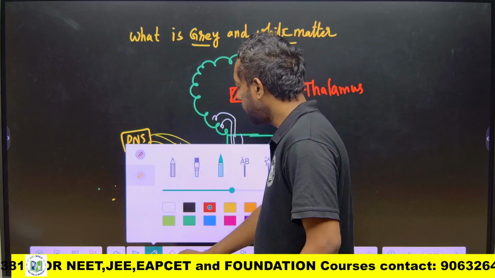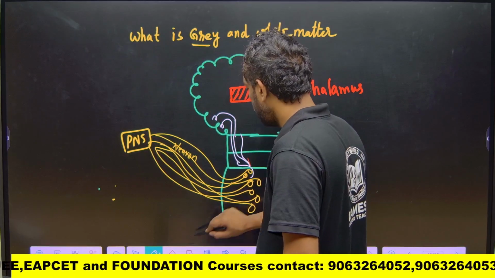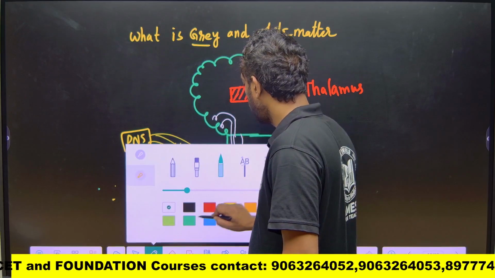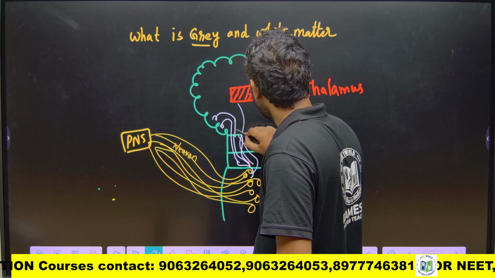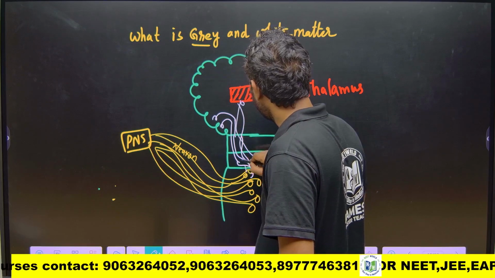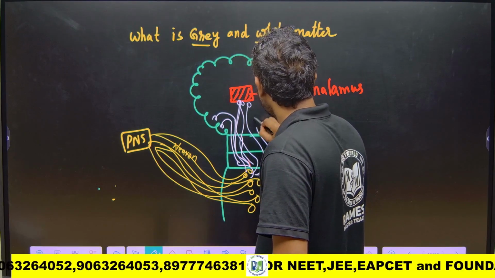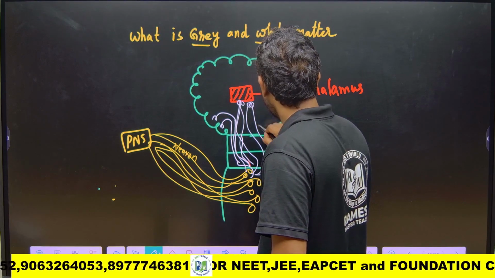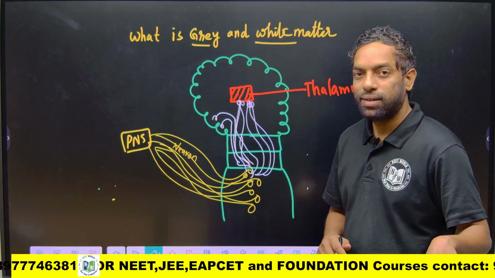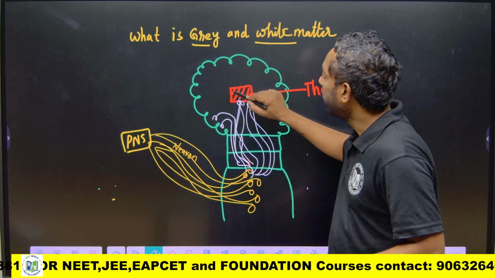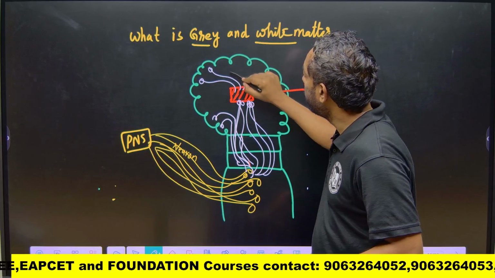First, these signals reach the thalamus from the spinal cord. The thalamus analyzes what is going on and sends information to all parts of the cerebrum.